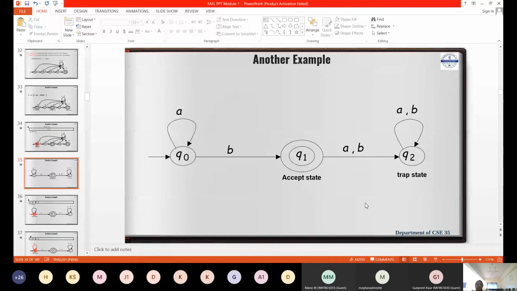Why can't A be? For A, it will go to Q0, and for B, from Q0 to Q1. A is a self-loop state. AB is a possibility. Yes, ma'am. Any doubts in this, please?